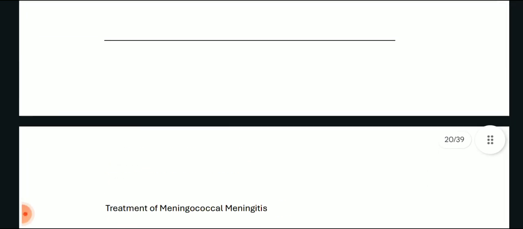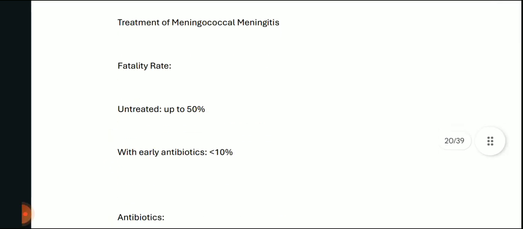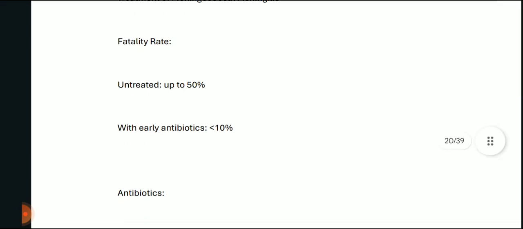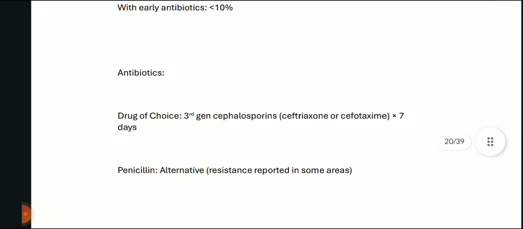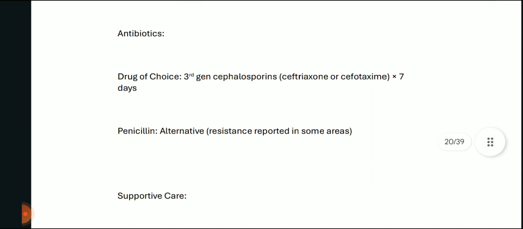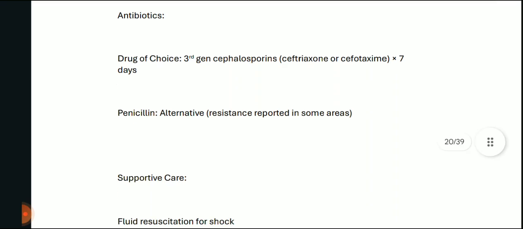Now, the lab diagnosis we will see later. Treatment for meningococcal meningitis: the fatality rate untreated is up to 50%, with early antibiotics less than 10%. What are the antibiotics used? Drugs of choice are third generation cephalosporins, ceftriaxone or cefotaxime, like in bacterial meningitis, for 7 days. Penicillin or alternative resistance is reported in some areas.